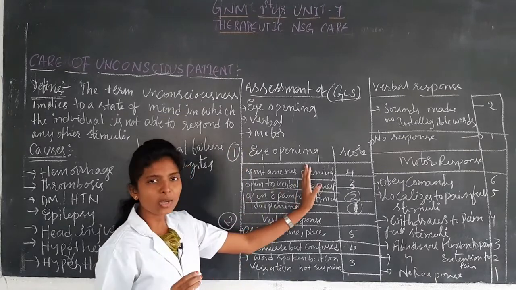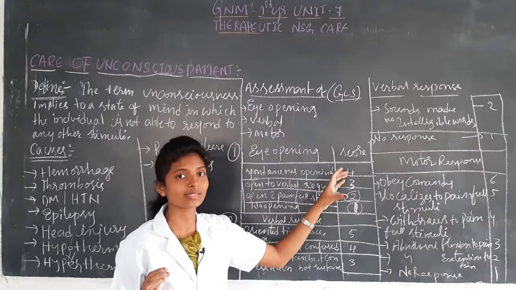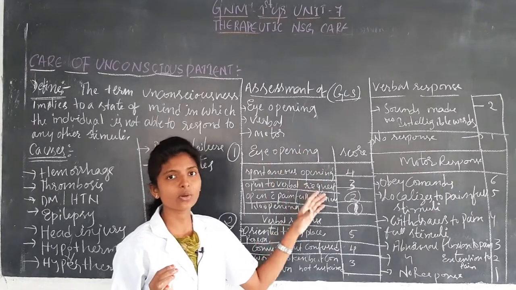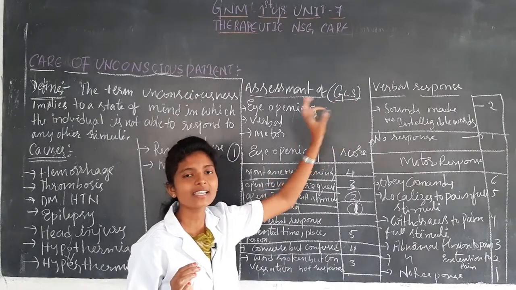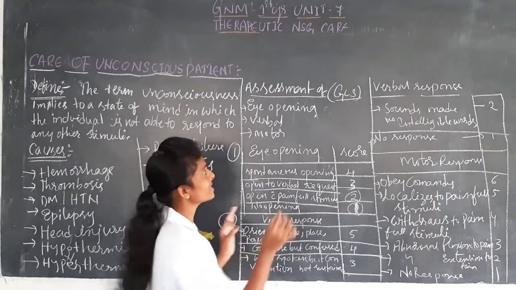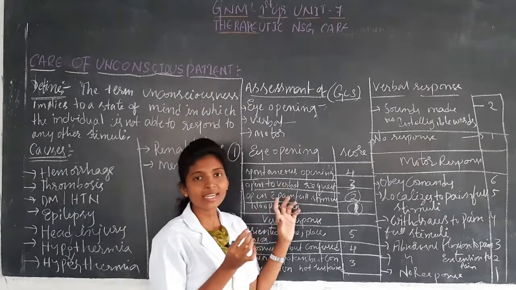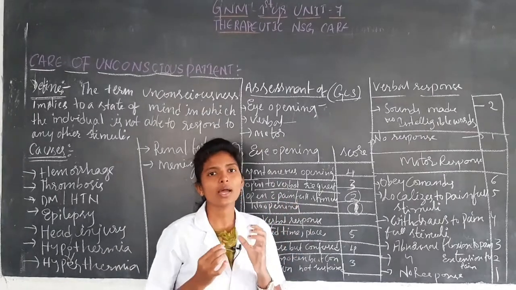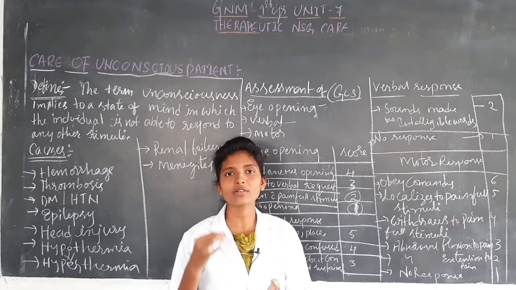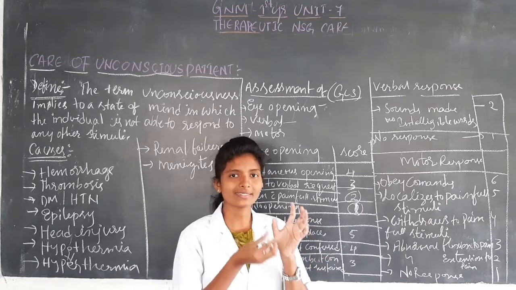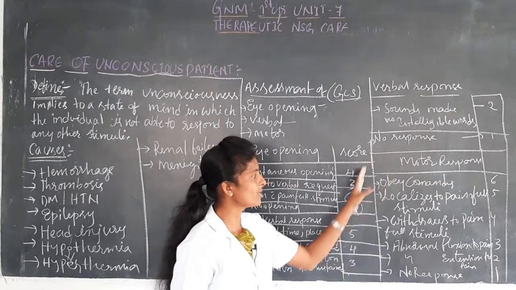So such type of unconscious patients, how they are going to perform, how they are going to respond, that thing they are going to observe. In assessment, in GCS, it contains 3 types: eye opening, verbal response, motor response. We have seen eye opening: how they open their eyes with painful stimulation, on request, spontaneously, or no opening. That thing they will observe in unconscious patients, and according to that they will give the score.